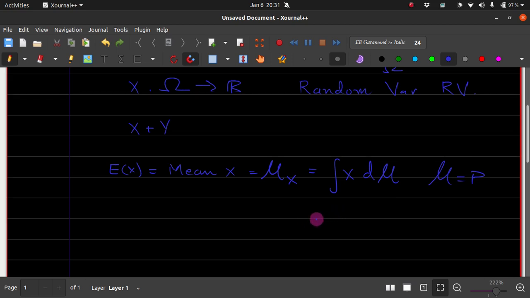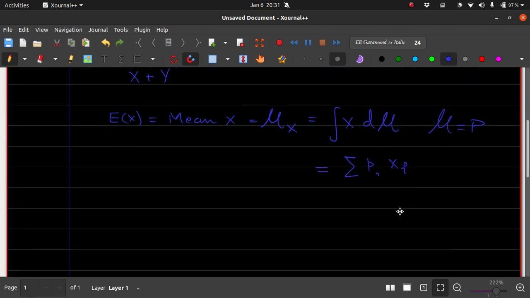In a discrete setting we can consider this in the following way: the sum of pi xi, where xi are all possible values of the random variable x, and pi is the probability of that particular event occurring. The xi are events; values of x are called events. Good.